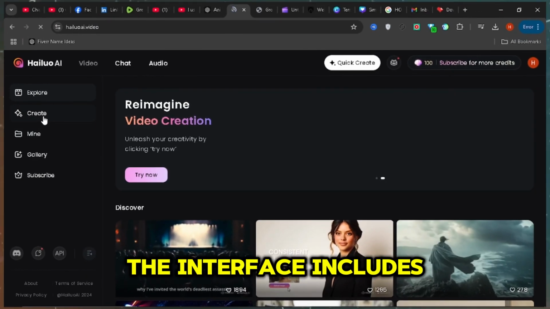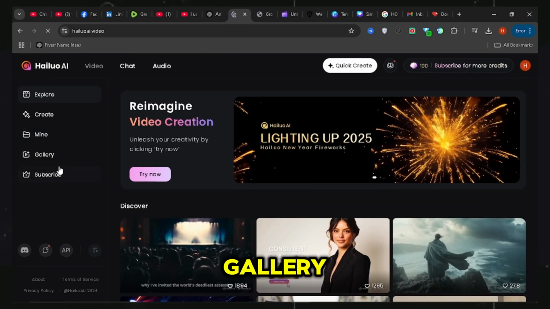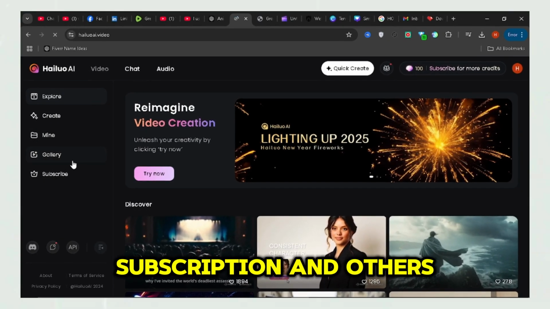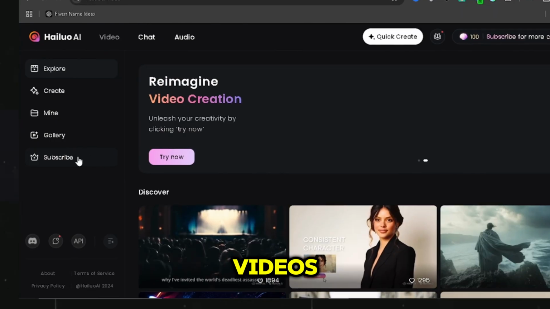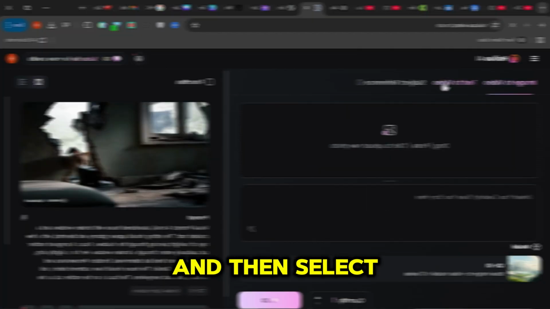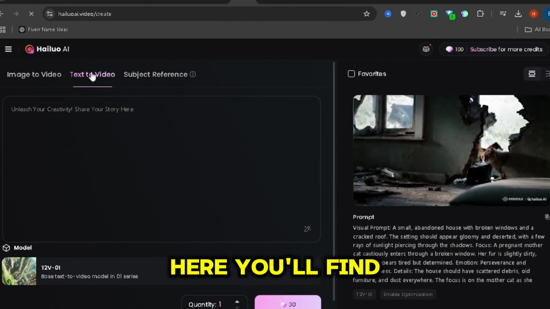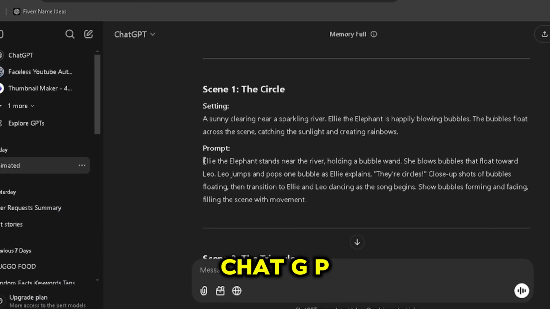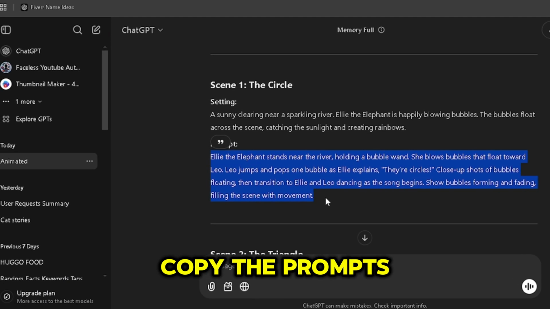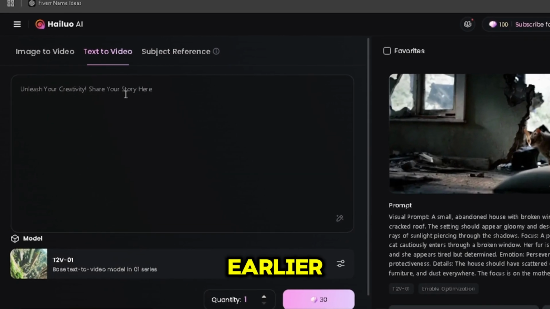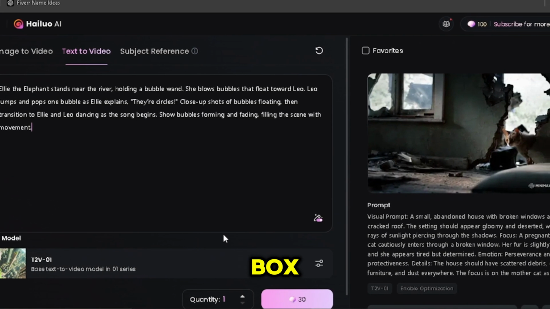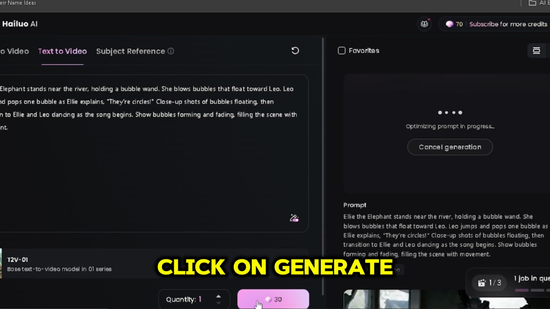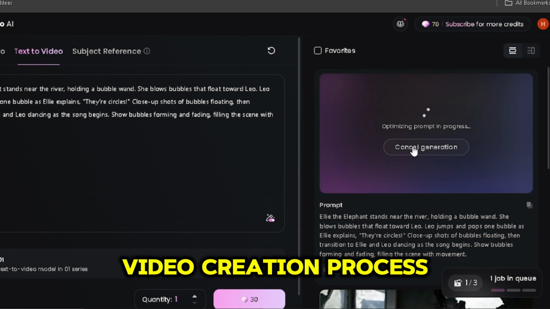The interface includes various options like gallery, subscription, and others. To begin generating videos, click on Try It and then select the text to video option. Here, you'll find a text box where you can input your prompts. Go back to ChatGPT, copy the prompts for each scene that were prepared earlier, and paste them into the text box in Hailuo AI. Click on Generate to start the video creation process.